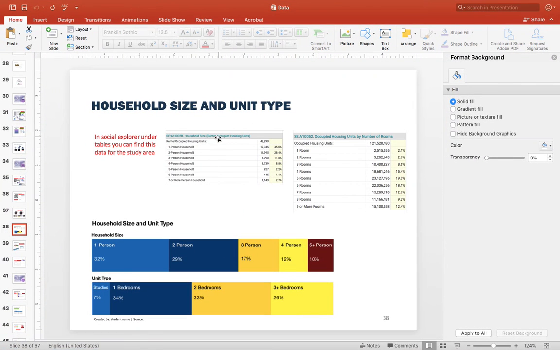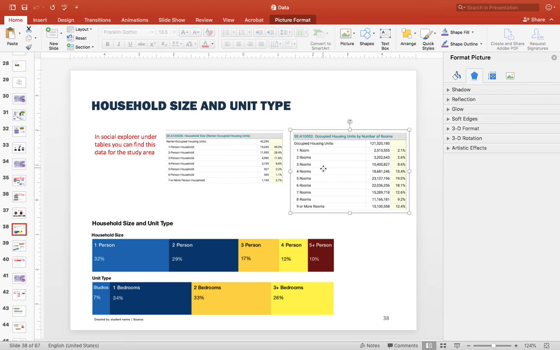Here we have household size, and then for renters only, how many are one person, two persons, three persons, and so on. And in the other one, we have occupied units by the number of rooms. So it's how many of the units are one bedroom. So you can see the majority really are 5 bedrooms, 6 bedrooms. This is actually for the United States. So I imagine that it would be different for the Salt Lake or West Side area.